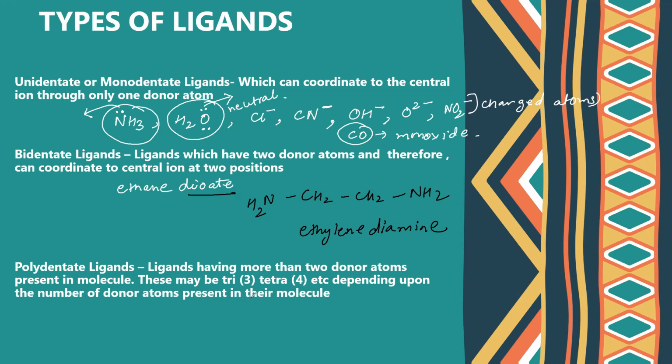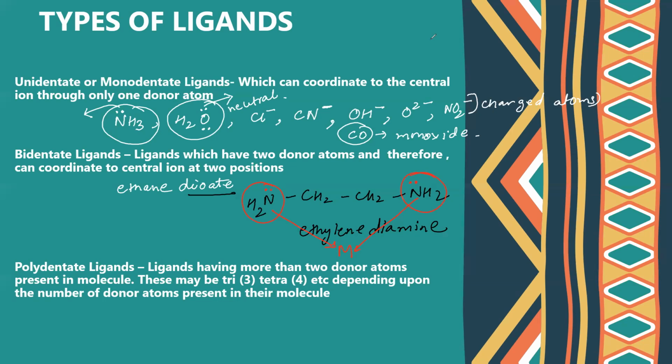What is the donating site? Pause the video and tell me. So here the donating site is nitrogen. Nitrogen has lone pairs. So it will donate via lone pair. So here one metal will attach and here they will form a ring like this with the metal. Okay. So two donating sites means bidentate. So this is a neutral donating site.